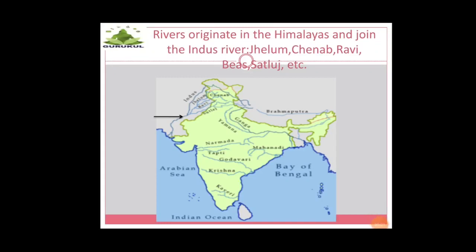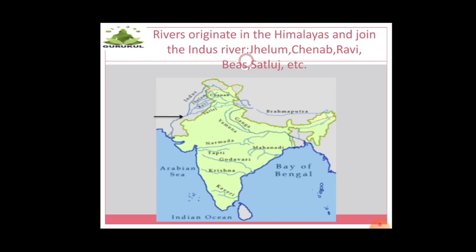Welcome to our geography class. We were discussing lesson number 10, Getting to Know India. In our previous video we had seen the physical setup of India. There we saw the mountains, hills, plateaus, right? And today we will see the rivers that originate in the Himalayas and join the Indus River. Along with that we will also gain more knowledge about the different physical aspects.